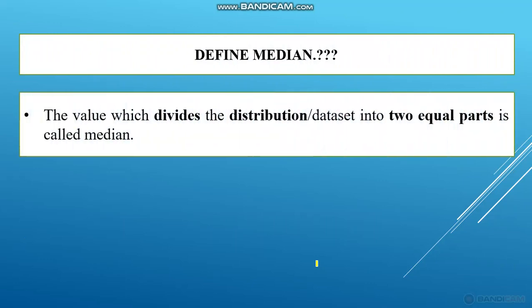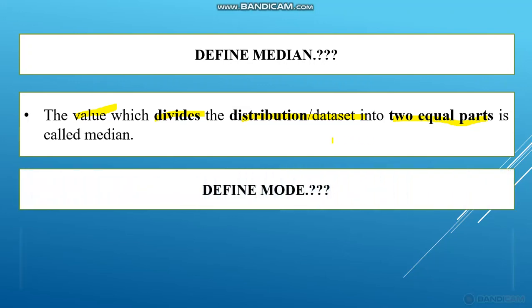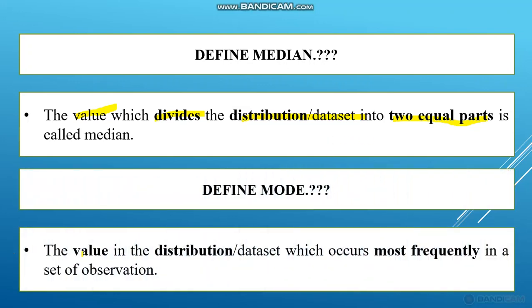And define median. Median is the value which divides the distribution or data set into two equal parts. That is median. Next is define mode. Mode is the value in a data set or distribution which occurs most frequently. That is mode.